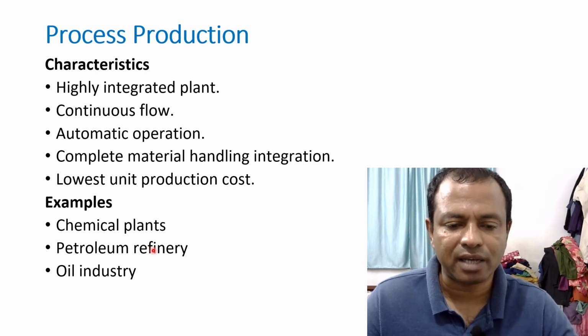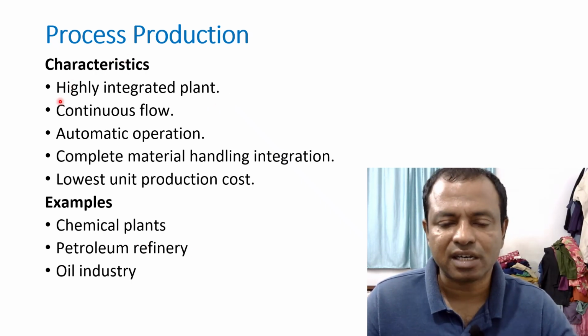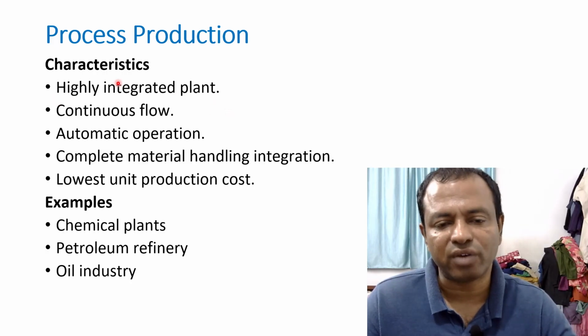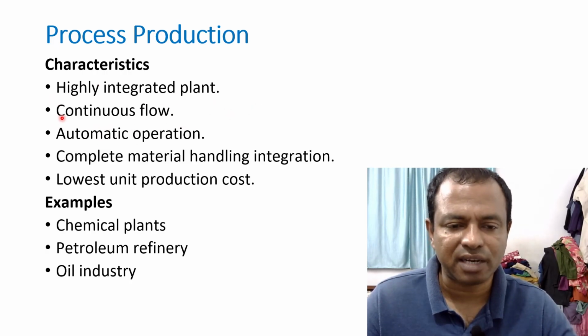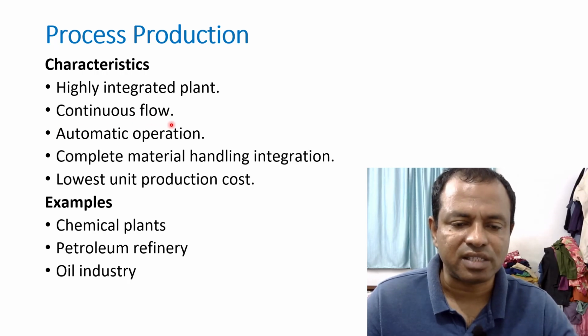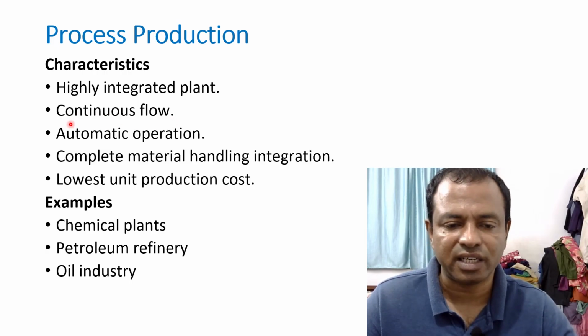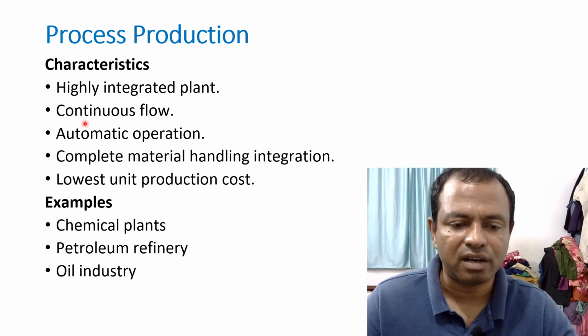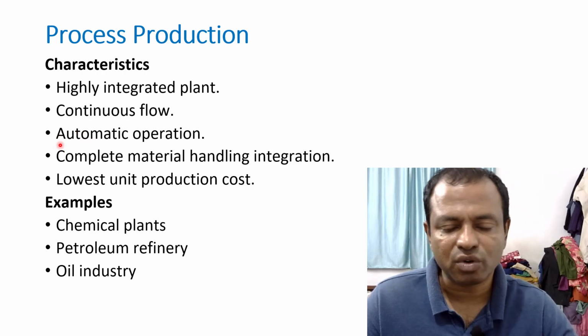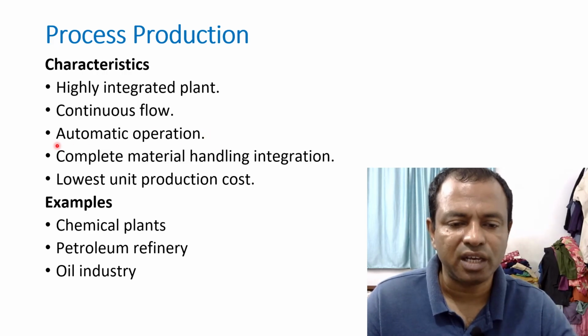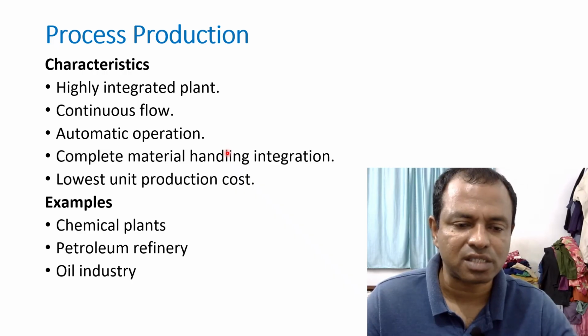We know that in chemical plants or petroleum refineries, machines are fixed and machines are integrated for a particular product continuously. Sometimes 24 hours work is there. Continuously products are produced. For example, fertilizer factory, petrochemical refinery, and most of the operations are automatic because hazardous materials are used. It is unhealthy for human beings. So usually automation is the best possible way to do these processes.